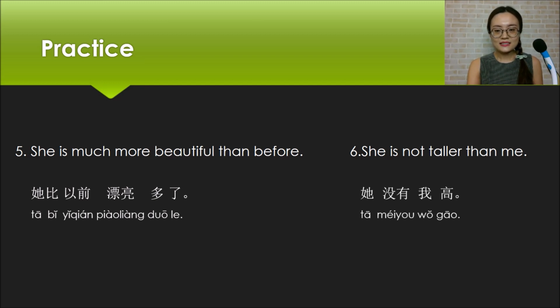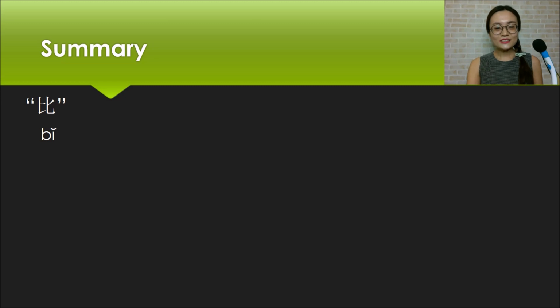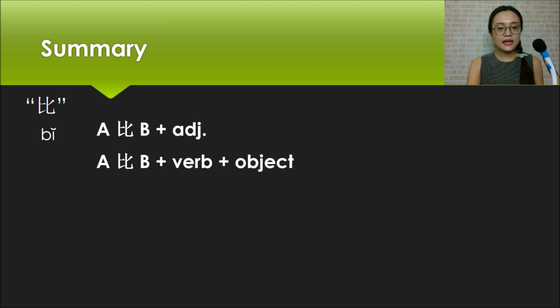The sentence is 她没有我高. In today's lesson, we learned 比 sentences, comparative sentences. Now let me give you a summary. First, let's review the 4 structures of 比 sentences. The first one, A 比 B plus adjective. Second one, A 比 B plus verb plus object.